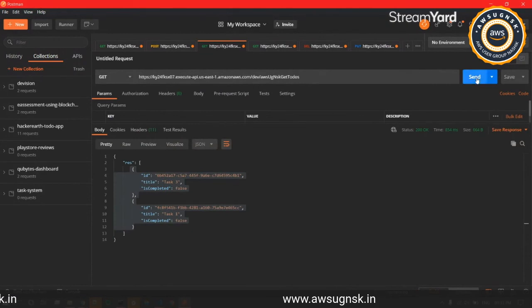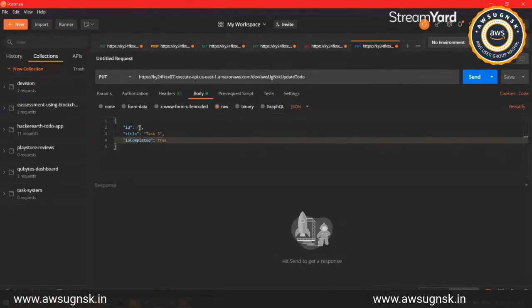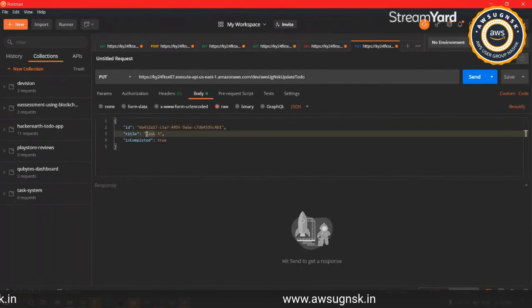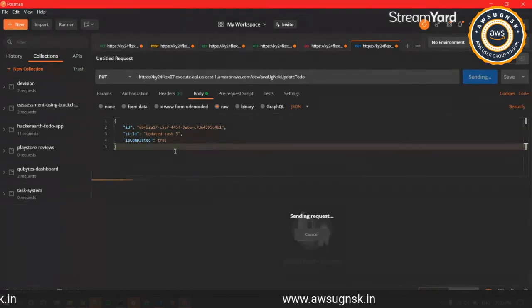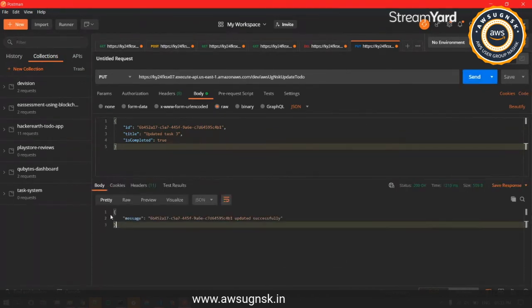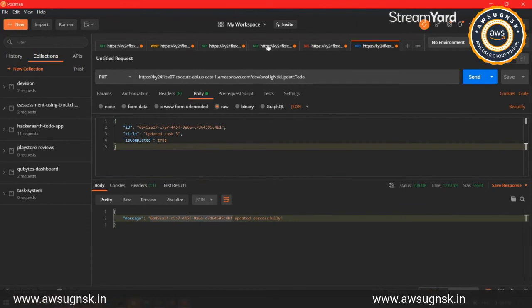So we'll first get all the to dos, copy this ID from here, paste it here, then update the task, set it to 3 maybe, and then send the request. So you're able to see that the particular to do has been updated properly.